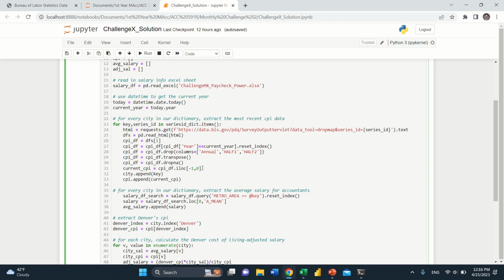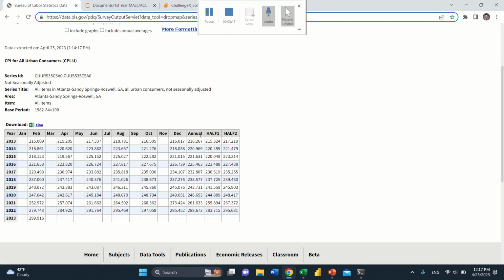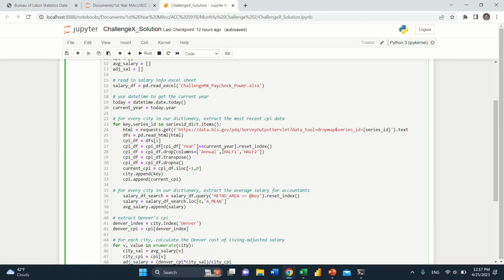And then once we have our pandas data frame, we do a little bit of data manipulation. We say we only want to look at the current year, so right now, 2023. There are some columns called annual, half one, half two, as you can see right here. We don't want to use those columns. We're just interested in the most recent data, so we're going to go ahead and drop those.